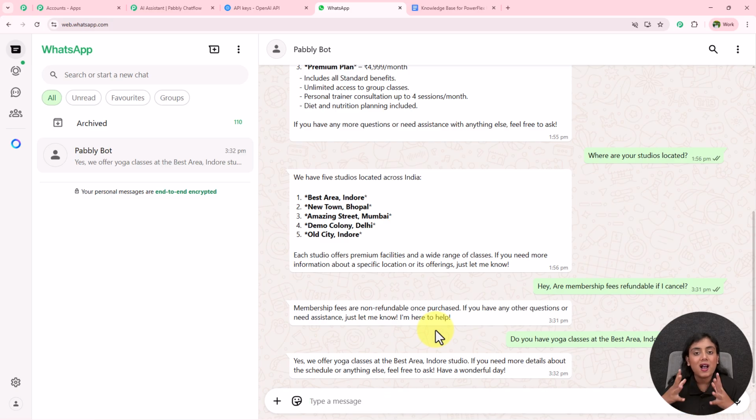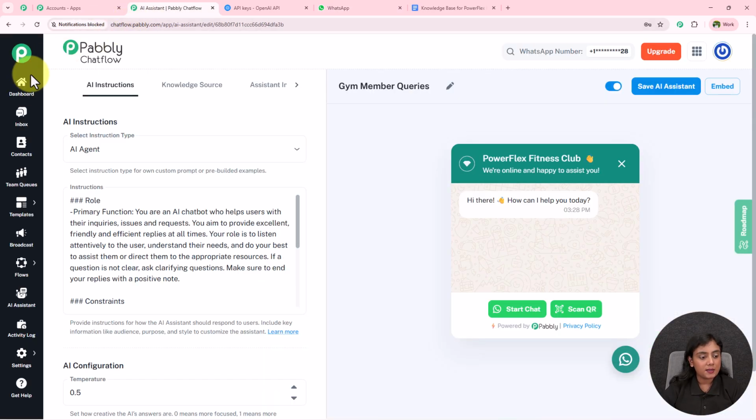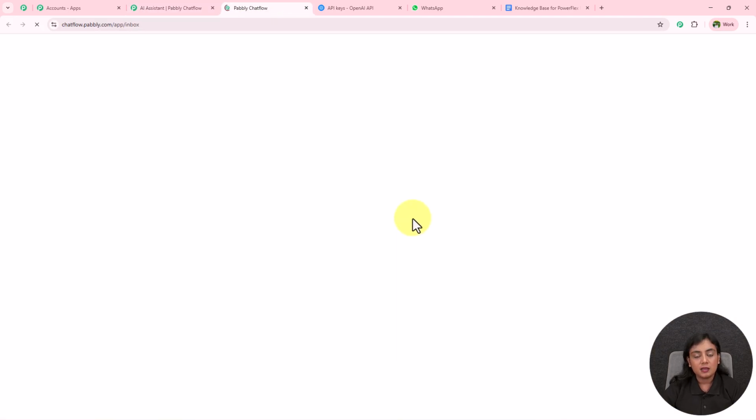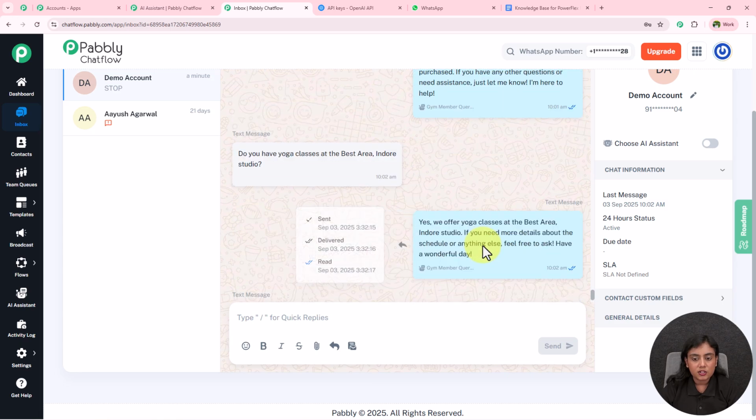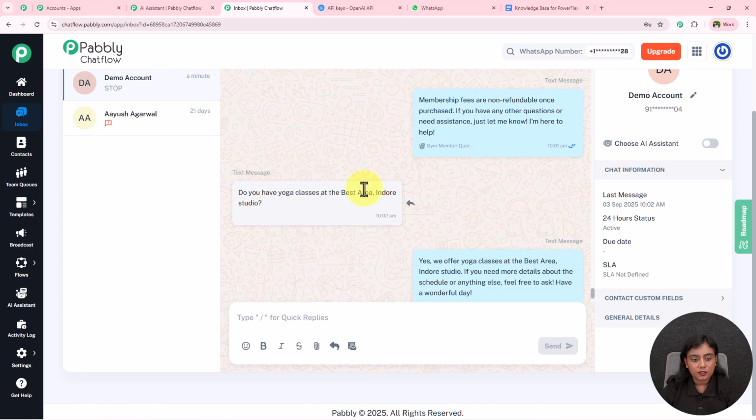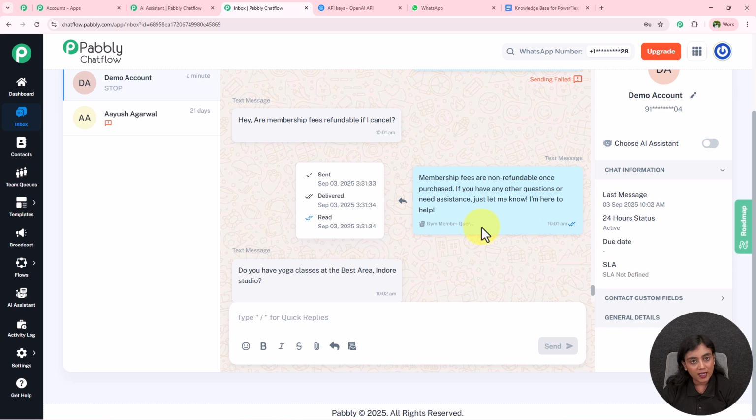Now as a business owner, if you want to check out all the messages as well, you need to simply log into your Pabbly Chatflow account and go towards this inbox section right over here, and in inbox you will find all the conversation between your AI assistant and your customer. If I open it right here, you can see on my inbox section, these are all the messages. So this is how this amazing AI assistant is going to work.